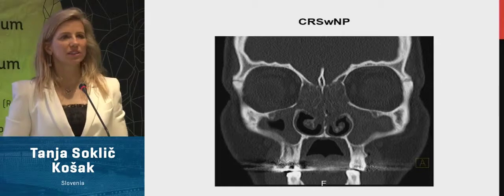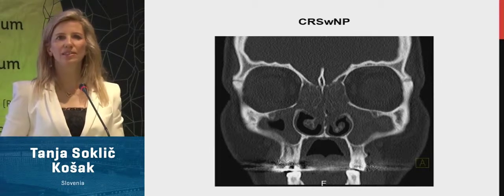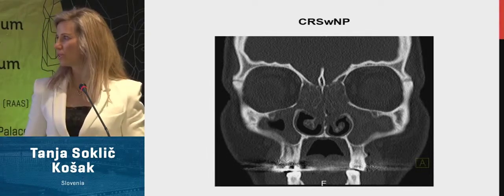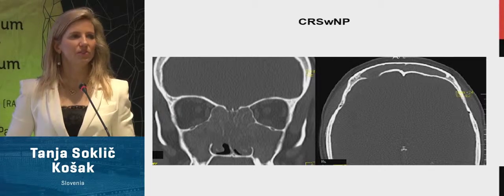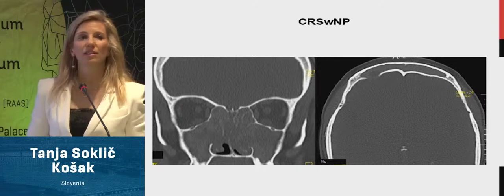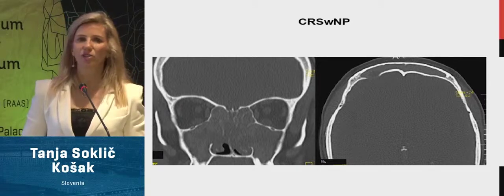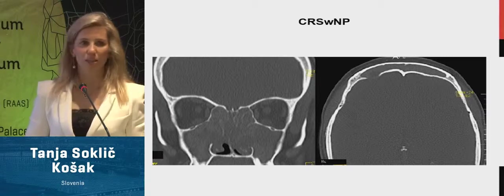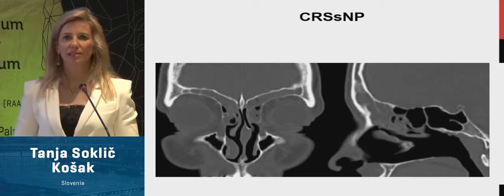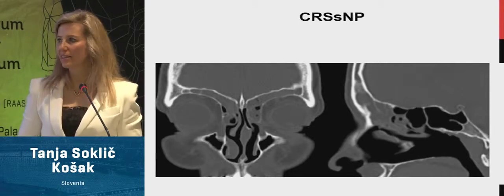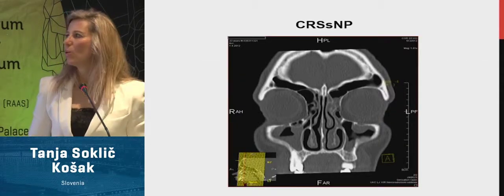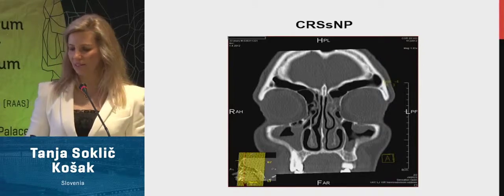This is a picture of chronic rhinosinusitis with nasal polyps. We can see very thickened mucosa in the sinuses and in the nose, in the middle nasal meatus. This is an even worse picture of a patient. All the sinuses are filled up, and in the right picture we can see laterally in the frontal sinus mucocele formation. On the other hand, CRS without nasal polyps would have only sinuses filled up and just slight edema in the middle nasal meatus, or maybe discharge. Another example with thickened mucosa in the maxillary sinuses and ethmoids.